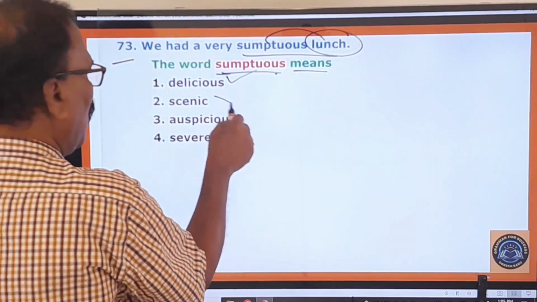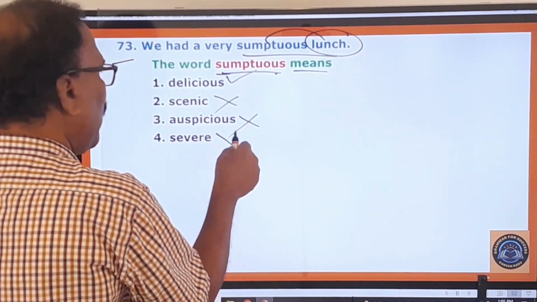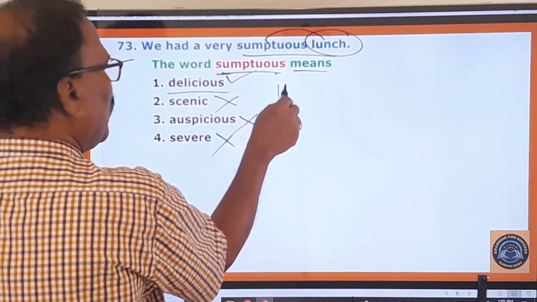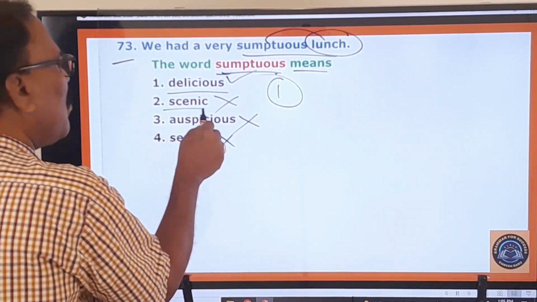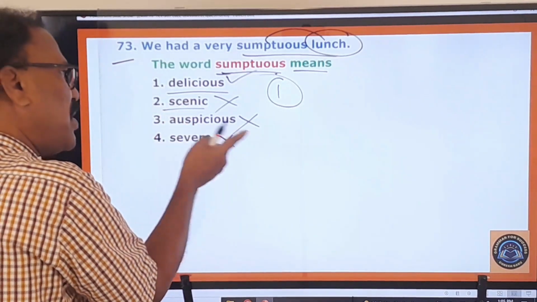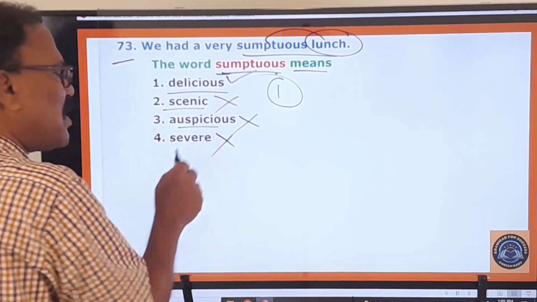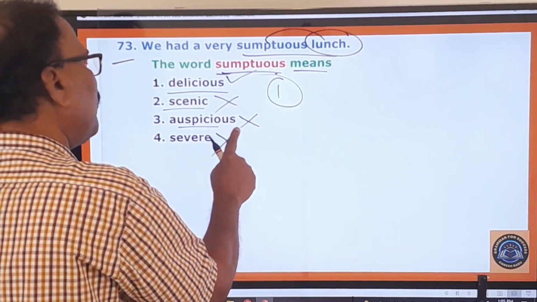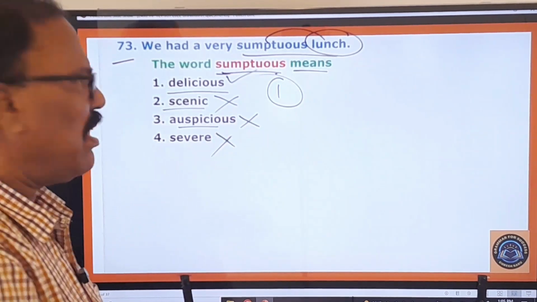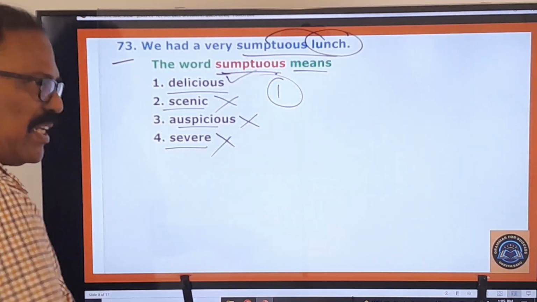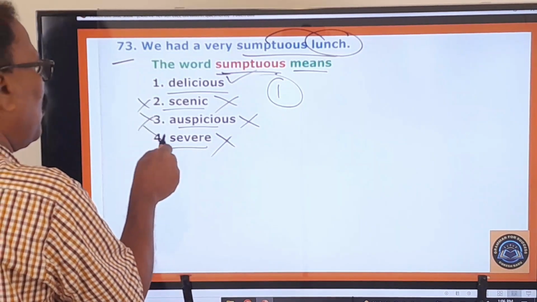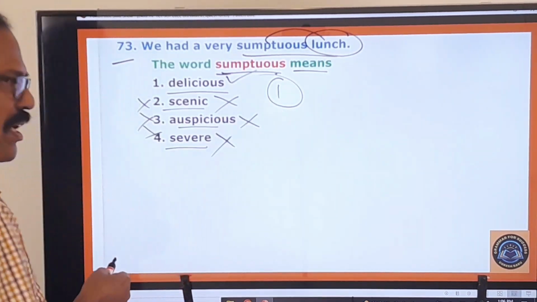And cynic, no. Auspicious, no. Severe, no. So they convey other meanings, only the delicious. This first one is only the right one. Scenic means pertaining to the scenes. Auspicious means very favorable. Severe means very serious, very harsh and all that. So these are not the right ones, only this one is the right one. You move on to the next question.